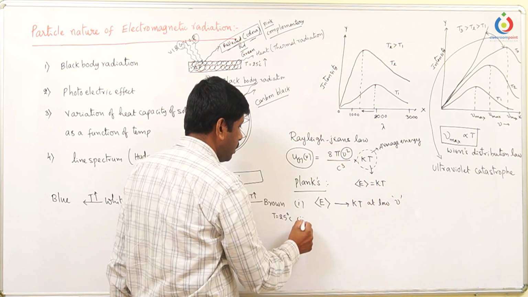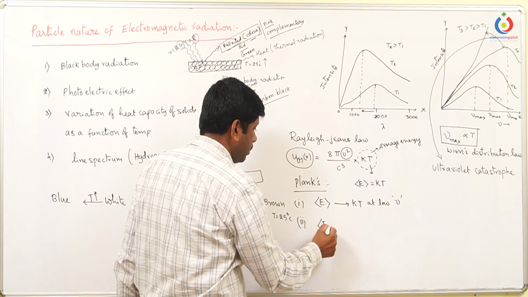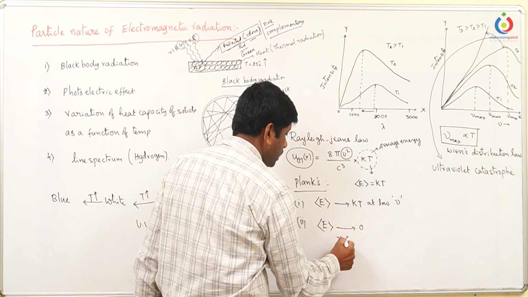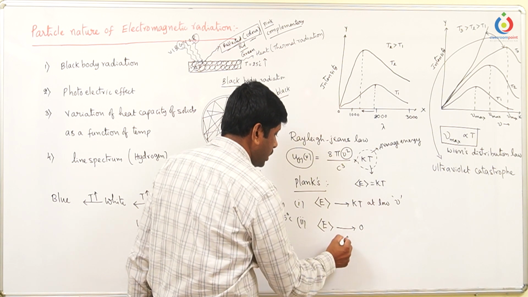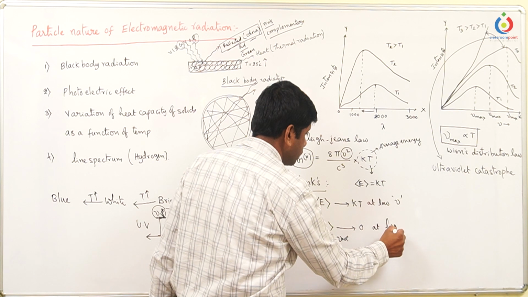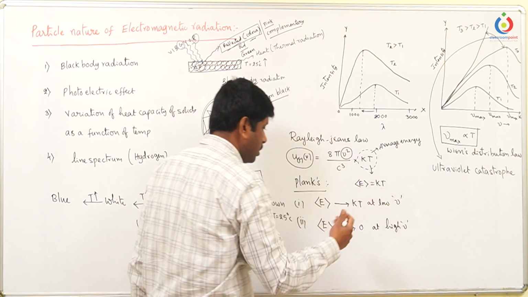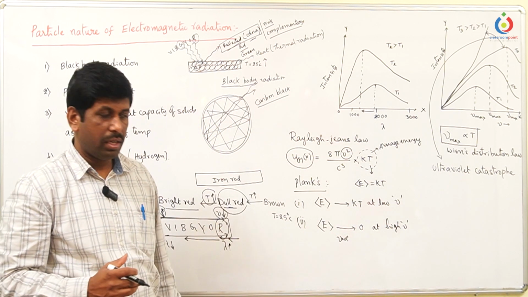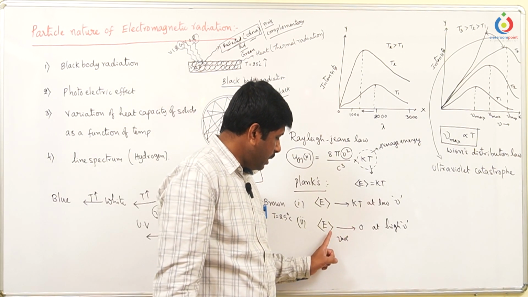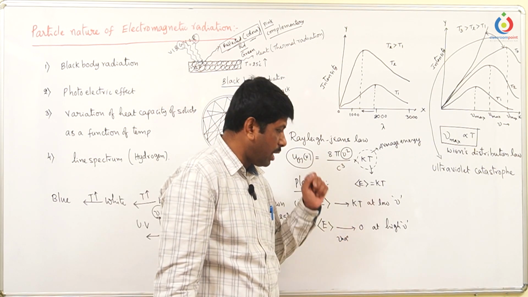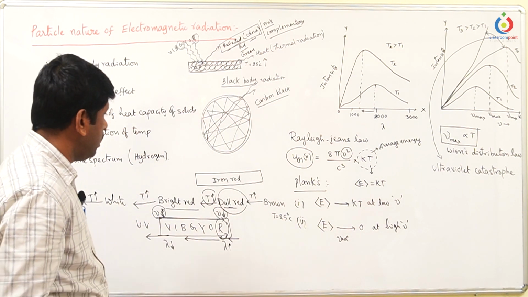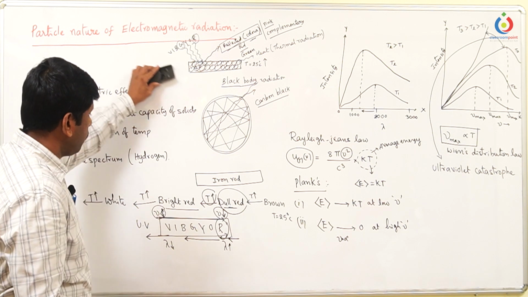But the average energy tends to be zero when nu is infinity, that is, at a high frequency. Those calculations we are not interested in. So the average energy has to be zero at a higher frequency. Then how do we make the average energy equal to zero at a higher frequency?